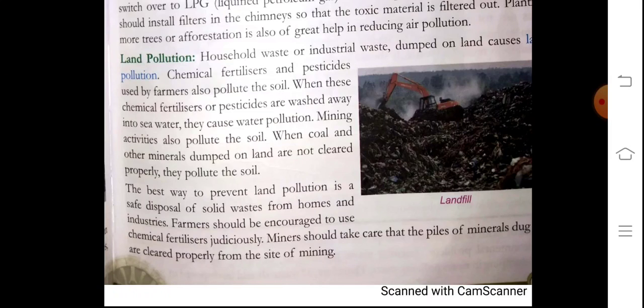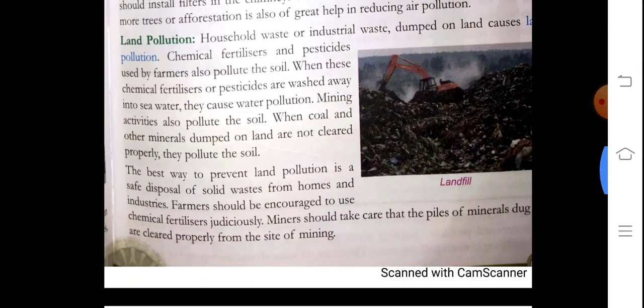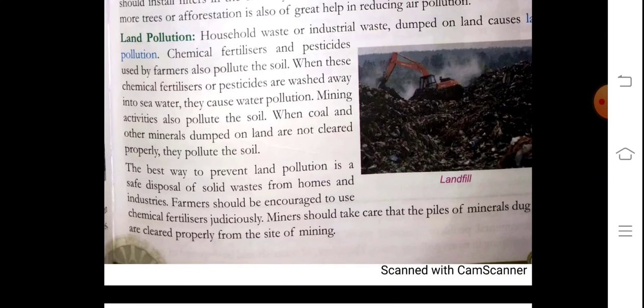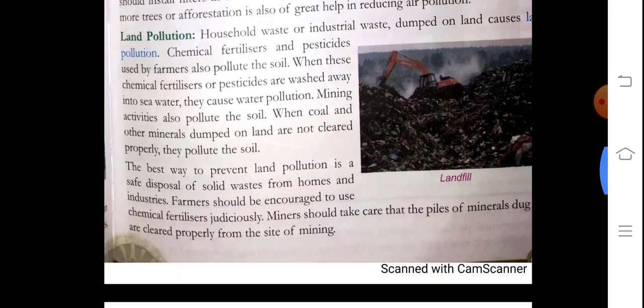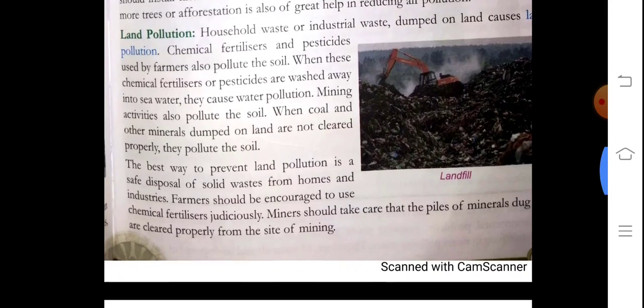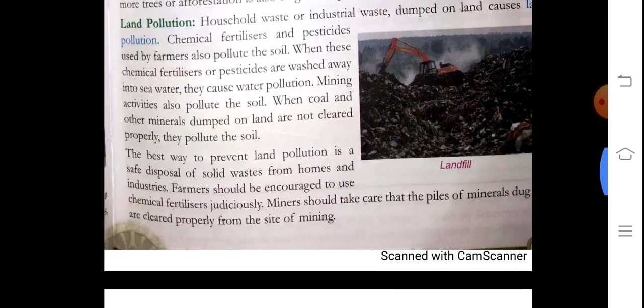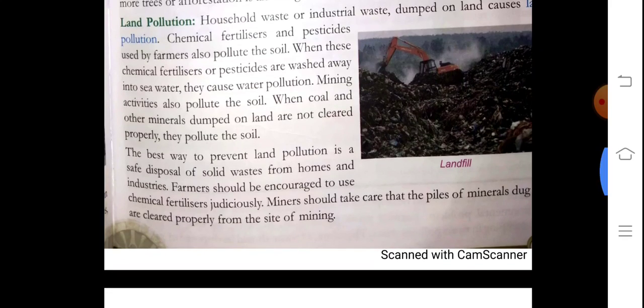See, household waste or industrial waste dumped on the land causes land pollution. Chemical fertilizers and pesticides used by the farmers also pollute the soil. When these chemical fertilizers or pesticides are washed away into the sea water, they cause water pollution. Mining activity also pollutes the soil. When coal and other minerals dumped on the land are not cleared properly, they pollute the soil.